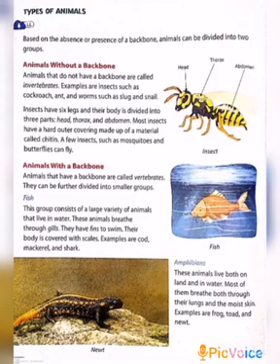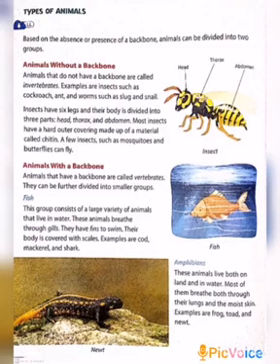First we are going to see fish. The fish has certain special features that help it to live in water. They have gills to breathe and fins to swim. Their body is covered with scales. For example, cod, mackerel and shark.